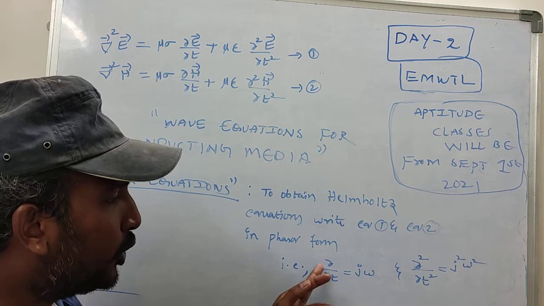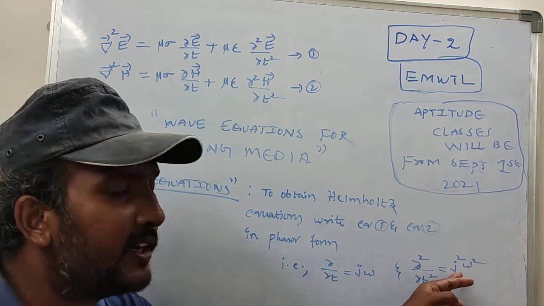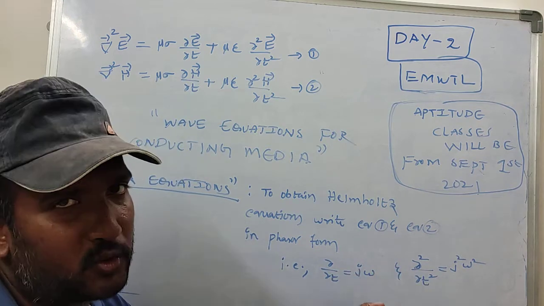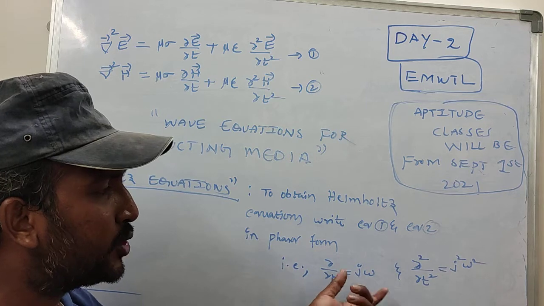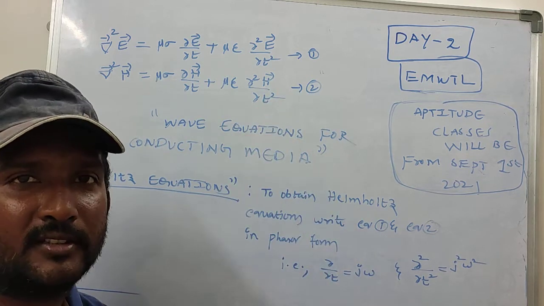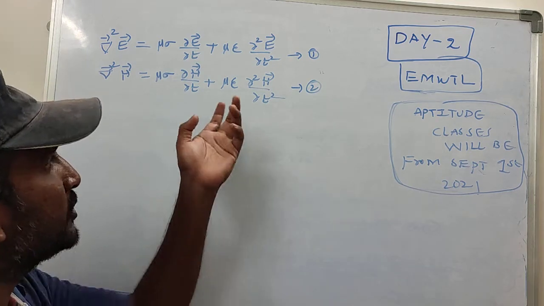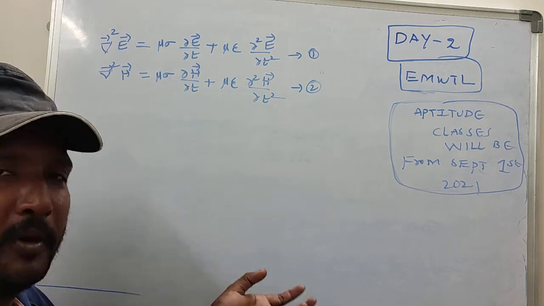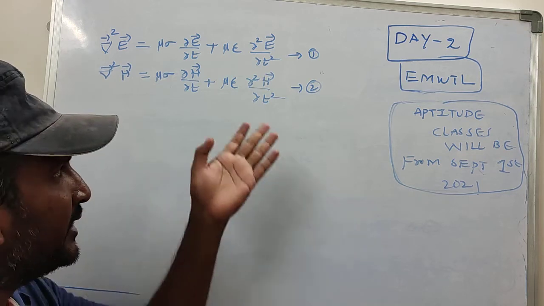That means ∂/∂t can be written as j omega, ∂²/∂t² can be written as (j omega) squared, that means j² omega². Is it clear? Now I am going to substitute these in these two equations. Now I am going to substitute ∂/∂t as j omega and ∂²/∂t² as j² omega² in these two equations.